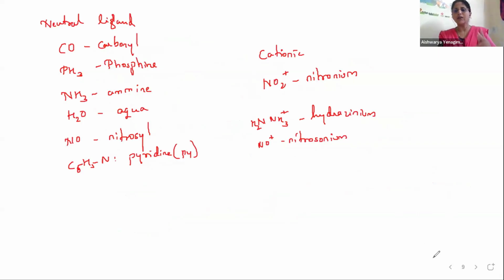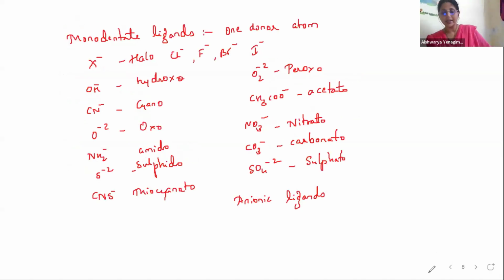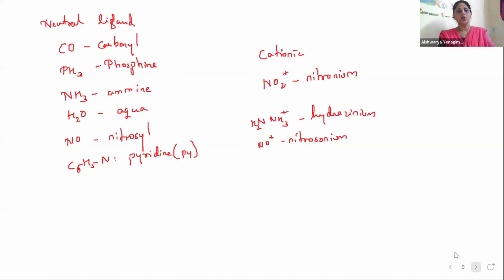In that, ligands we have monodentate ligands, bidentate ligands, or polydentate ligands. Monodentate ligands means only one donor atom or donor site, and these are the examples. Here anionic ligands are there. Then here we have neutral ligands and cationic ligands. I hope you have taken down the names of these, which will help us to solve the next concept, that is nomenclature, how to do it.